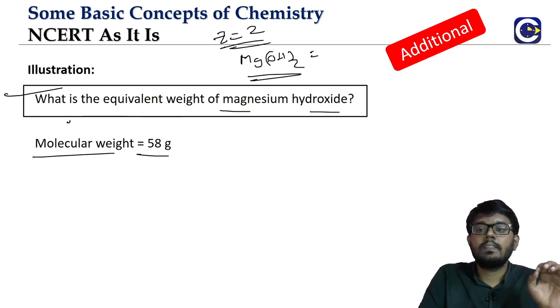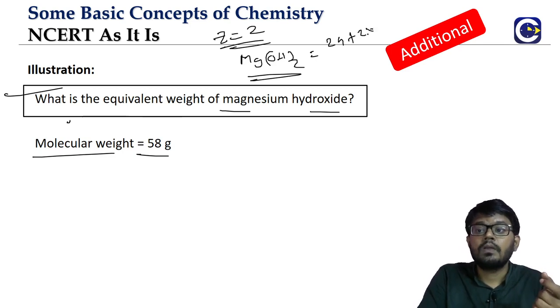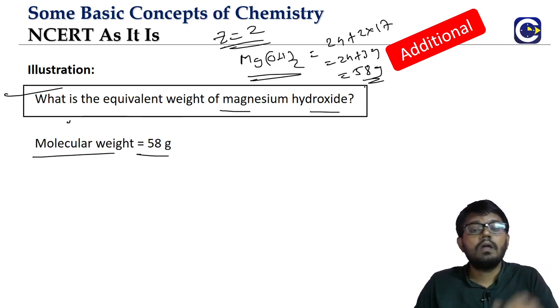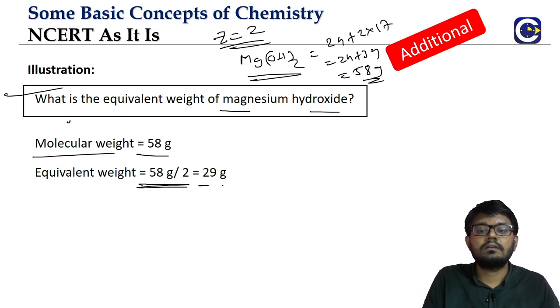Because magnesium is 24 plus OH, 1 oxygen, 1 hydrogen, means 16 plus 1, 17. 2 times it is coming, so 2 times 17 is 34. 24 plus 34 is 58 grams. That is the molar mass. What is the equivalent weight formula? Molar mass by the valency factor.